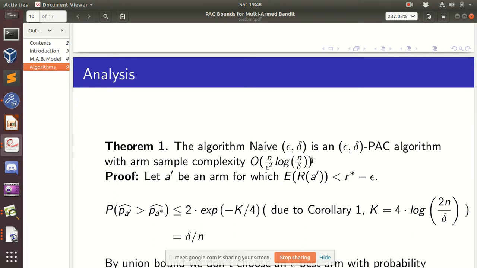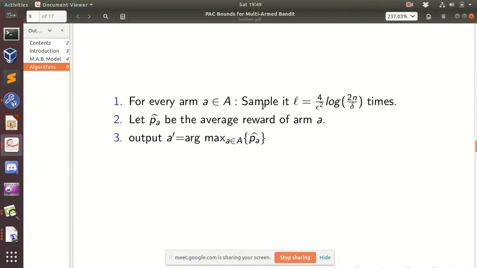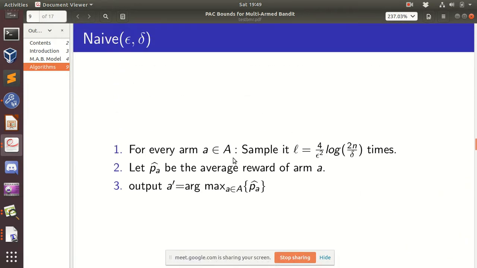Can you repeat the algorithm once more? Just explain the algorithm. Yeah, the algorithm is you sample every arm L times. Then you calculate its empirical mean, using whatever values you are observing, and then you output the arm which has the highest empirical mean.